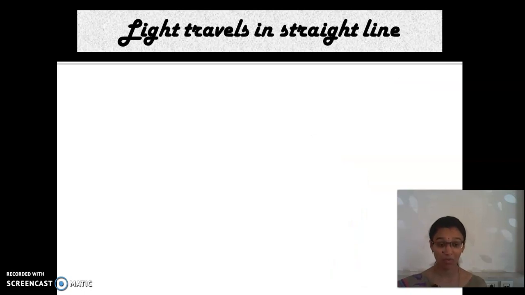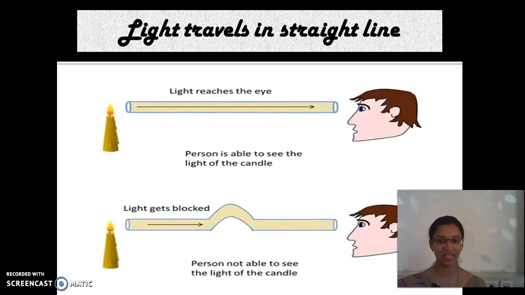And one more important property of light is that light always travels in a straight line. You have an activity to confirm this statement. Look at here. Take a hollow, narrow, long tube. Standing on one side, try to see the other side. Light a candle and keep it on a table. Through the help of the tube, try to see that candle.